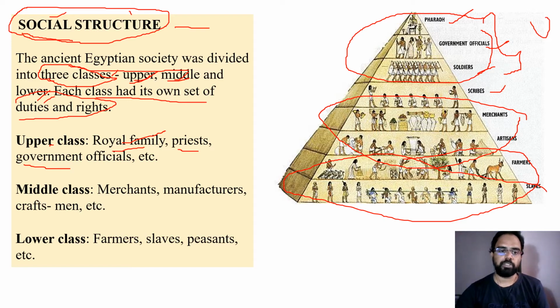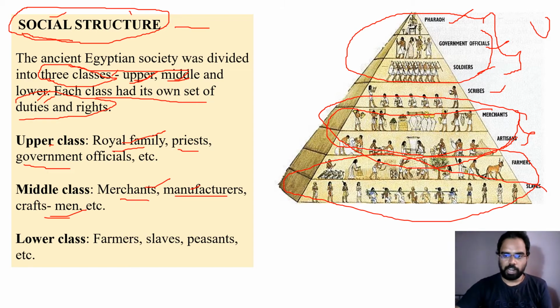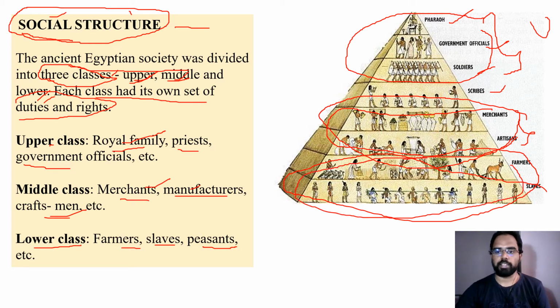And then comes the middle class: merchants, manufacturers, craftsmen. So merchants and artisans you can call. These two categories come under the middle class. Merchants and all business people, and craftsmen who make several kinds of works using hands, artisans we can call them. And the lowermost class is farmers, slaves, and peasants. So farmers and slaves have been grouped into the lowest class.